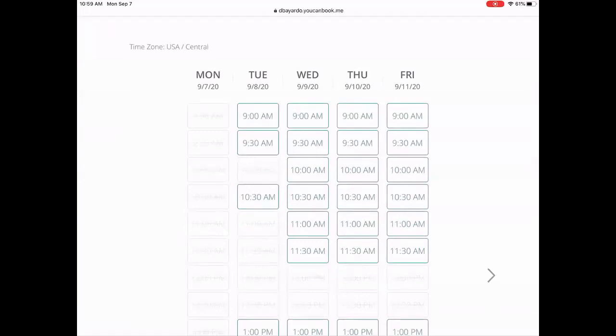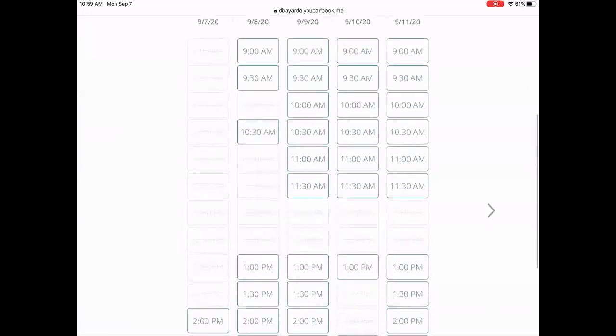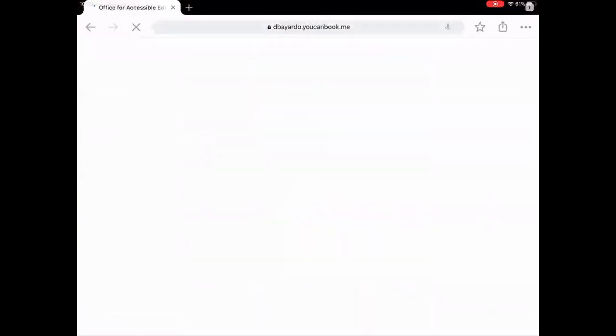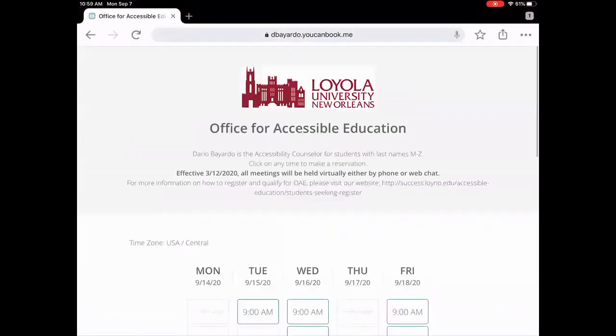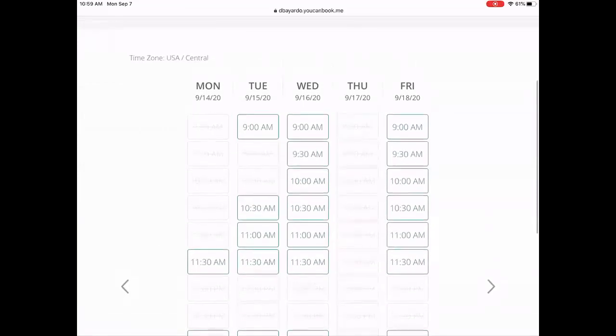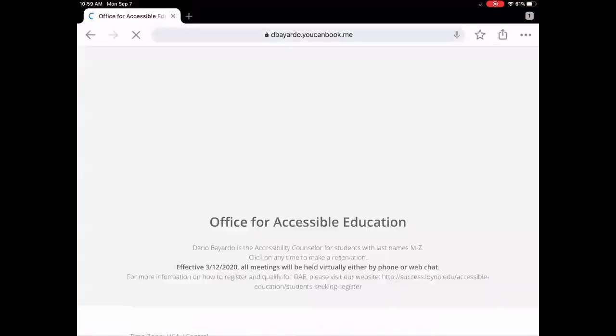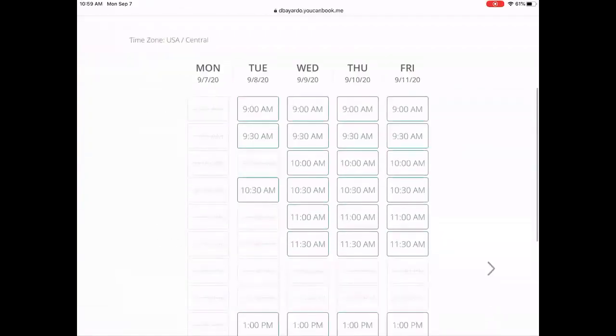If you need to choose a different week, you can toggle by clicking on this arrow on the right-hand side, and it'll take you to a different week. If you need to go back to the other week, just click the arrow on the other side of the page and it'll take you back. Here, you can book your appointment.